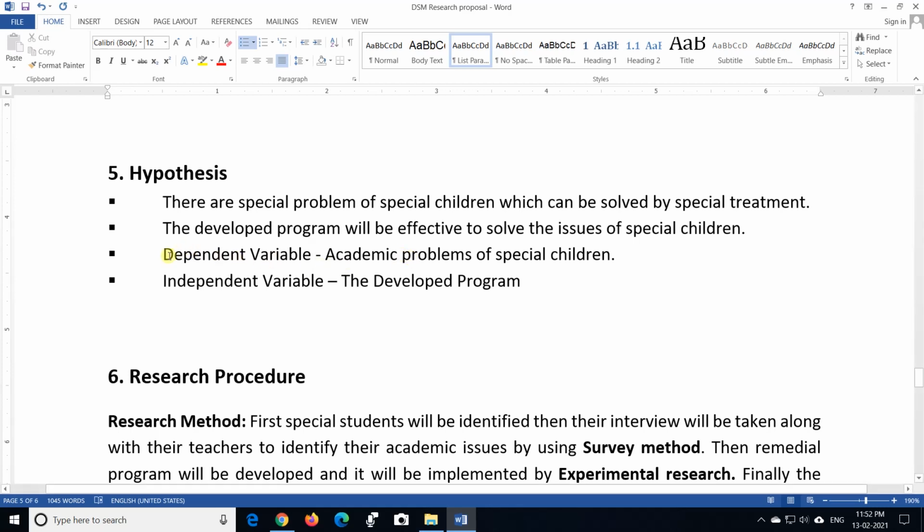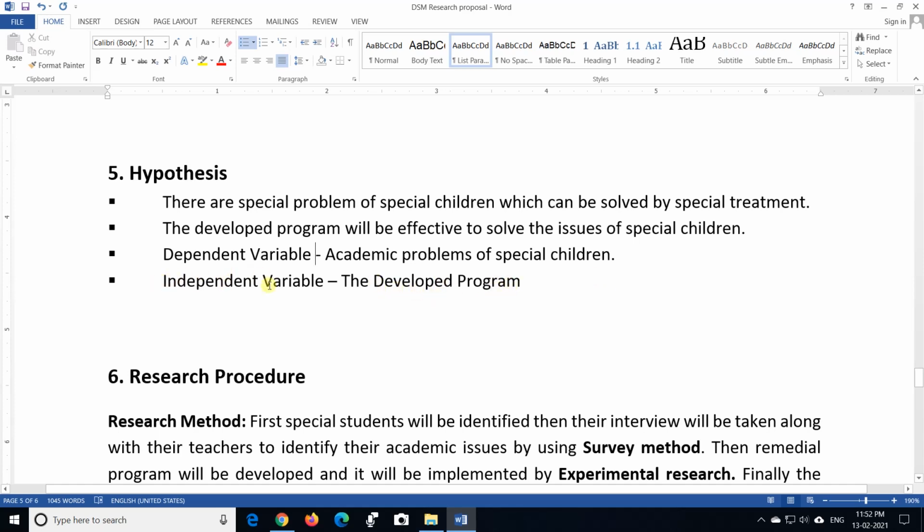Why is it called dependent variable? Because it depends on the independent variable. Independent variable is what? The developed program or the remedial program or the treatment or the teaching strategies, because these academic problems depend on the developed program. So if the developed program is better, the academic problem will be reduced. If the developed program is not so good, the academic problem may stay as it is, or it may increase. So if you want to improve something, you develop something.